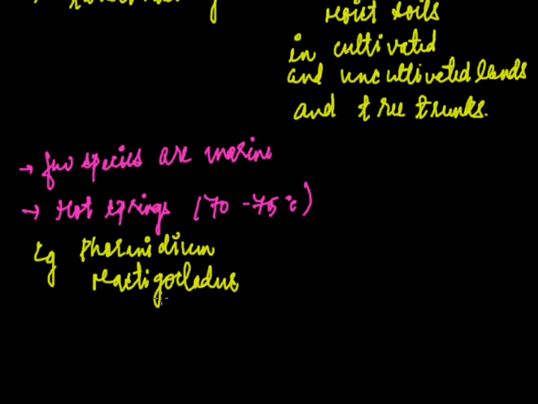Some also grow in low temperature polar regions.